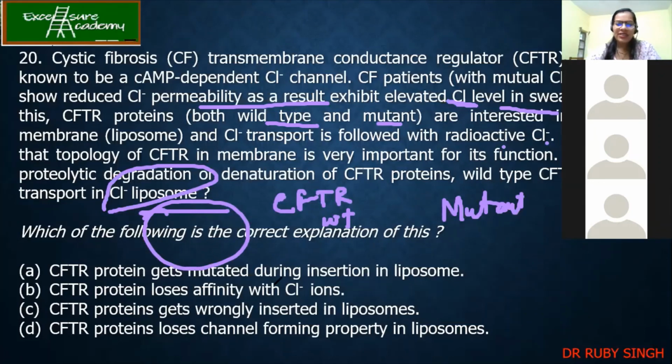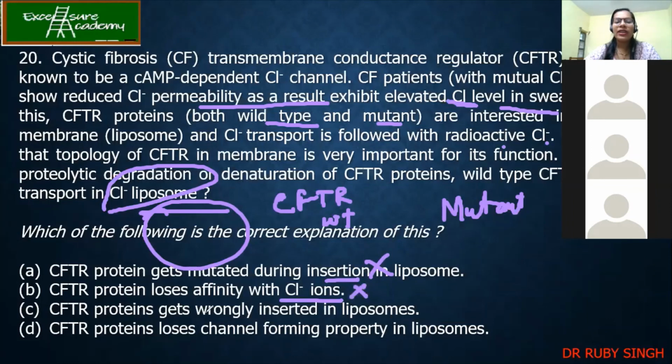Now, CFTR protein gets mutated during insertion. This cannot happen. This has to be at your gene level, then only the mutation can happen. It loses affinity for chloride ions? No. Since they are talking about the wild type CFTR, how can it lose its affinity? So this is also a wrong answer.